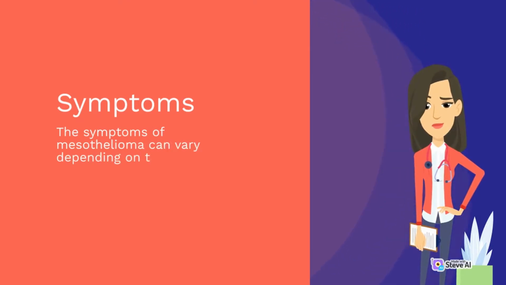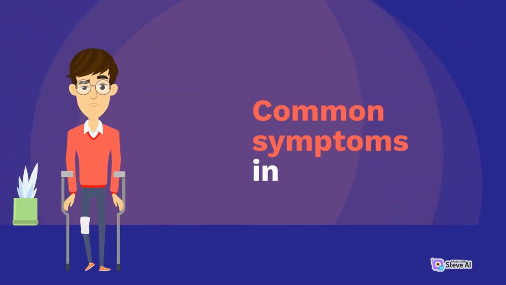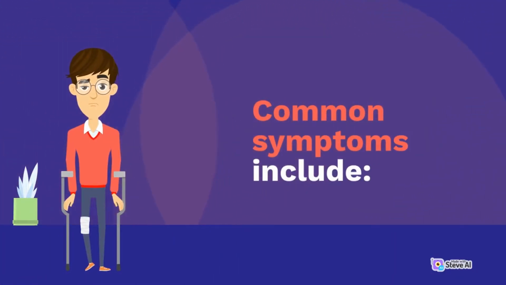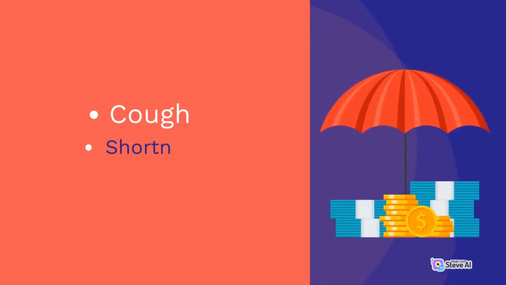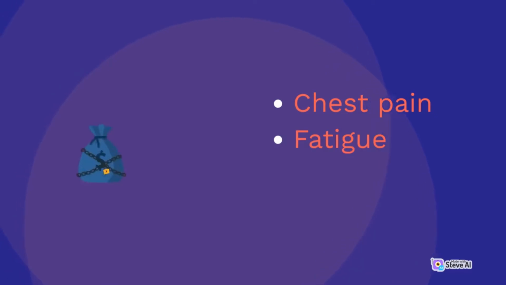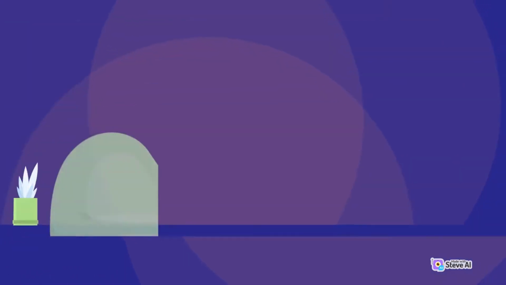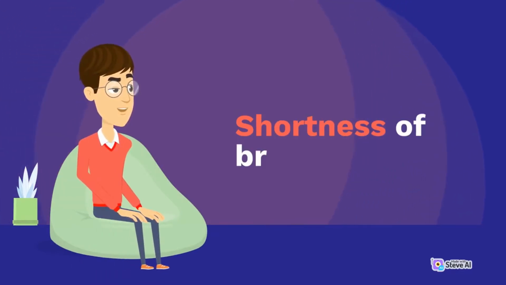Symptoms. The symptoms of mesothelioma can vary depending on the type of mesothelioma and the stage. Common symptoms include cough, shortness of breath, chest pain, fatigue, weight loss, fever, night sweats, lump in the chest, shortness of breath.